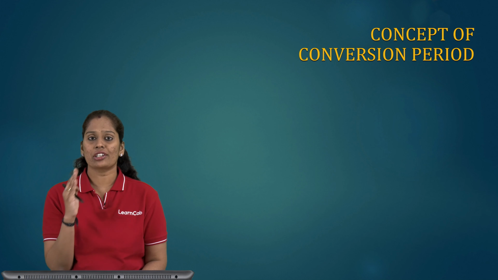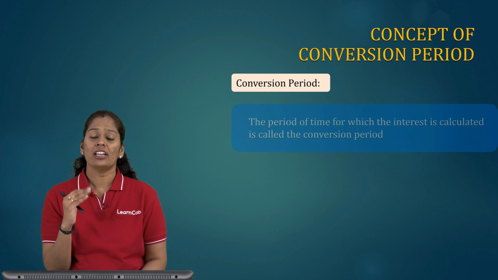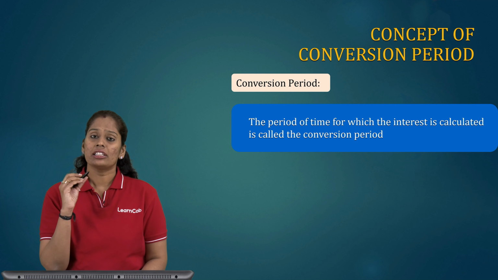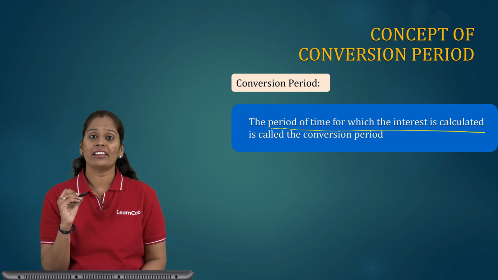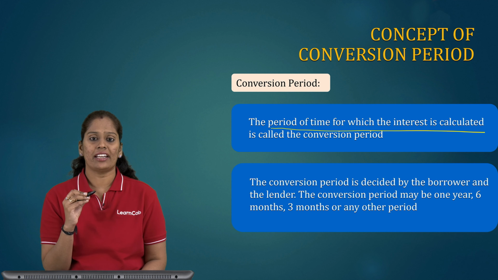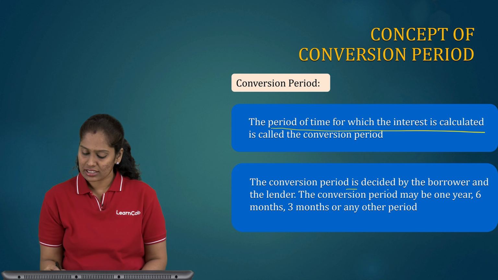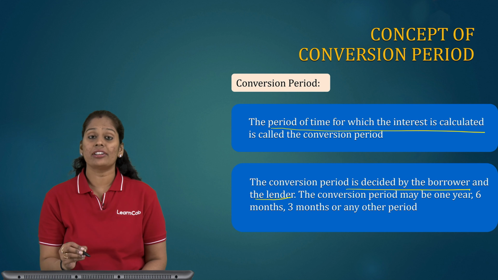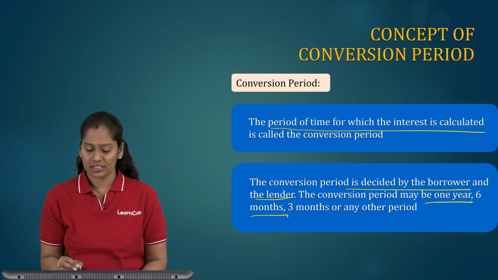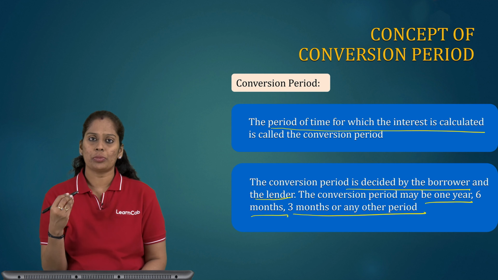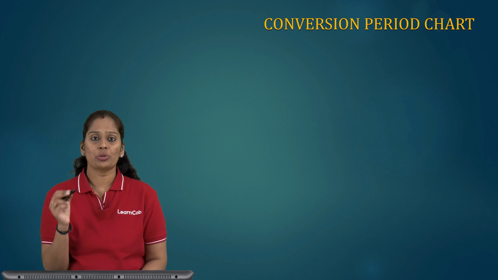Now let us understand the concept of a conversion period. What is conversion period? The period of time for which the interest is calculated is called the conversion period. The conversion period is decided by the borrower and the lender. This conversion period may be 1 year, 6 months, 3 months or any other period. So now let us see the conversion period chart.